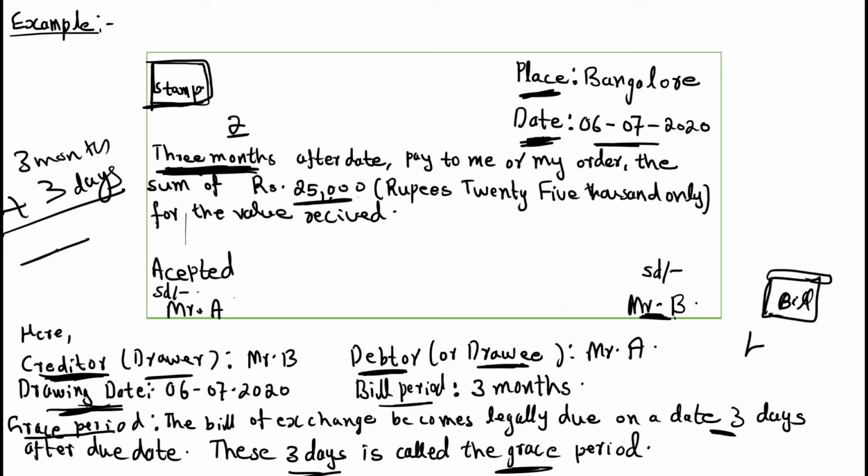Suppose 4 months is asked, bill period is 4 months.